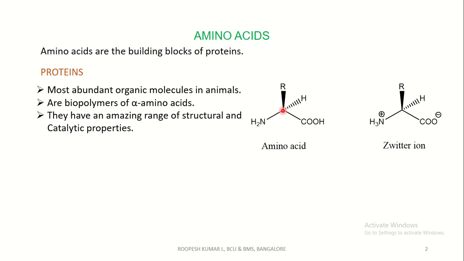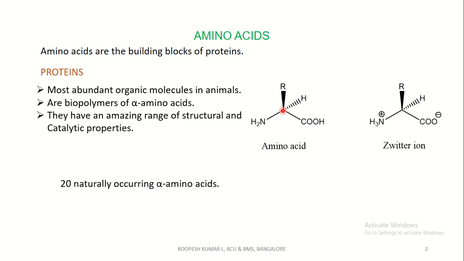The physical and chemical properties of a protein are determined by its constituent amino acids. Proteins have an amazing range of structural and catalytic properties as a result of their varying amino acid composition. Because of this versatility, proteins serve an astonishing variety of functions in living organisms.